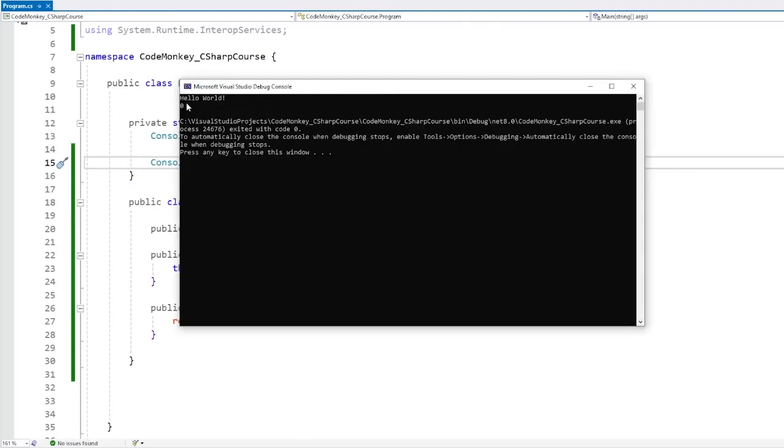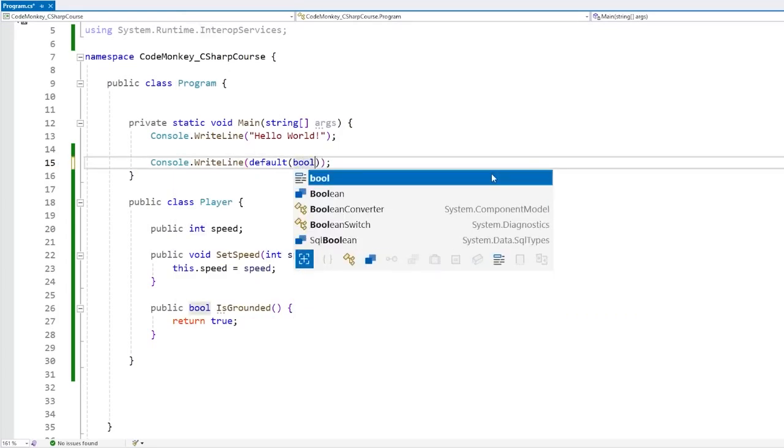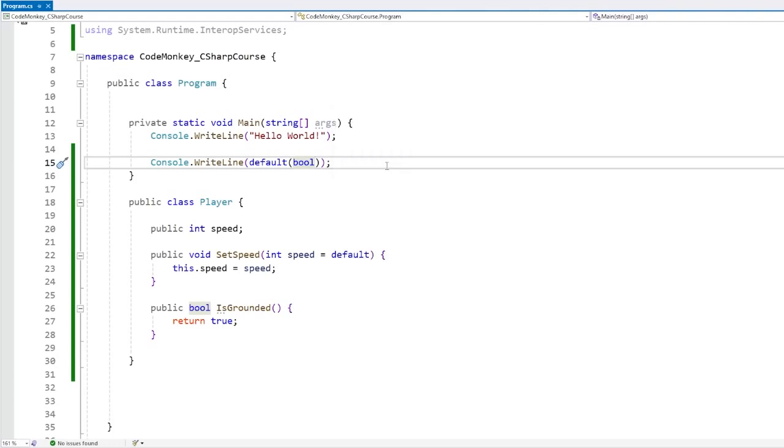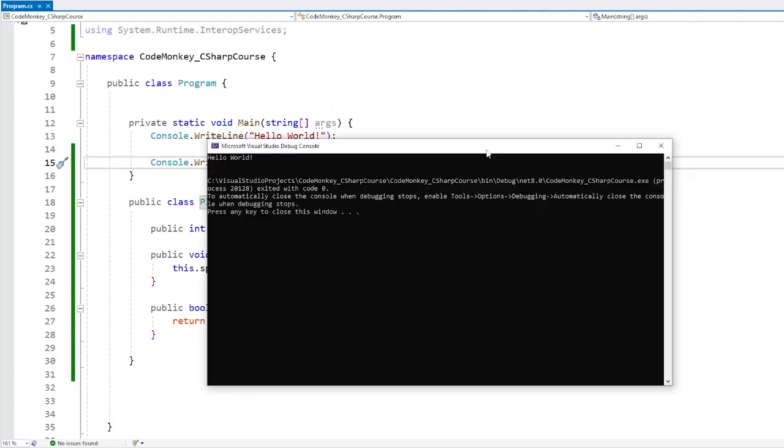Like I said, default will return the 0 equivalent value of that type. So in the case of an int, the 0 of an int is indeed just 0. However, if we try to see the 0 equivalent of a boolean, yep, this one prints false. In booleans, you have either true or false, where true is usually equal to 1 and false is equal to 0. So for the 0 equivalent, it returns false. And then for class types, like for example a player class, the default is going to be null. Remember the lecture on value types versus reference types?